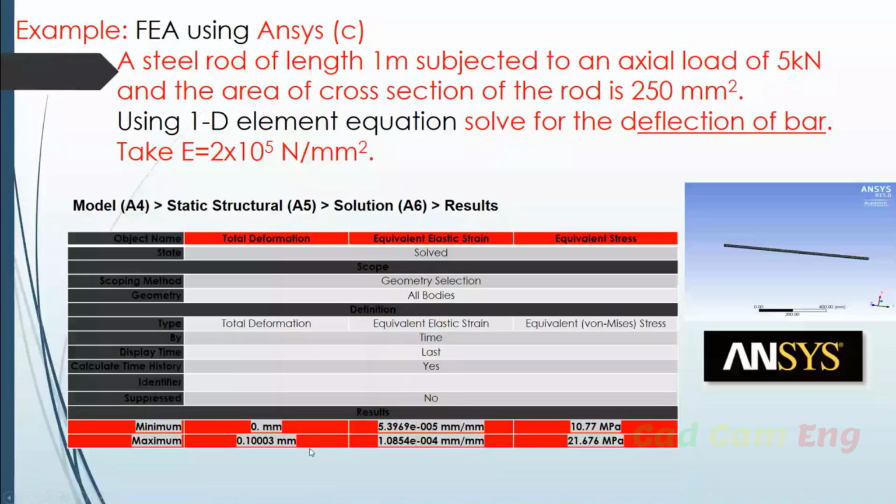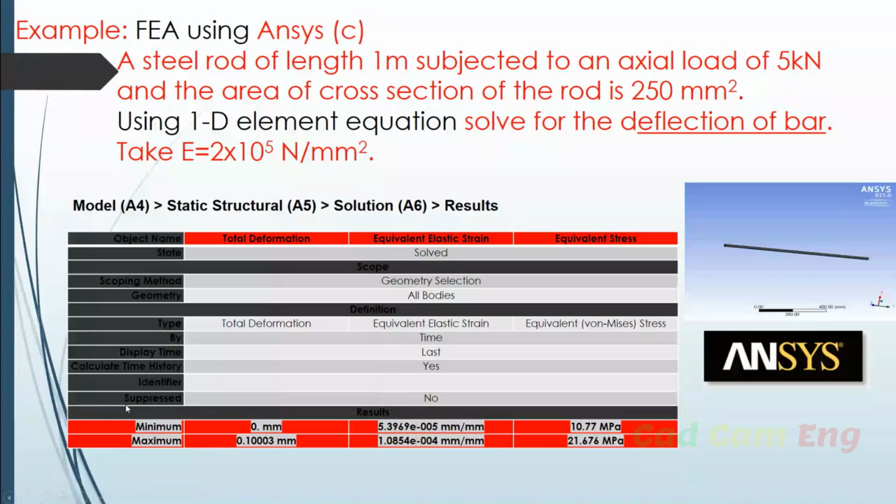Clear? So by seeing this, what can you understand? Using FEA, finite element analysis with the ANSYS program, we can get an approximate solution nearer to 100%, around 95% to 98% exact solutions. Now you can understand the importance of the ANSYS program, how accurate the answers are.